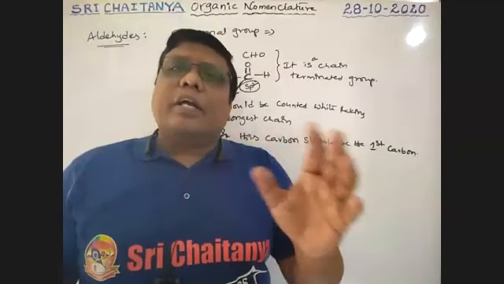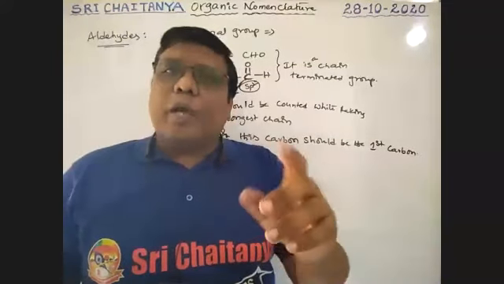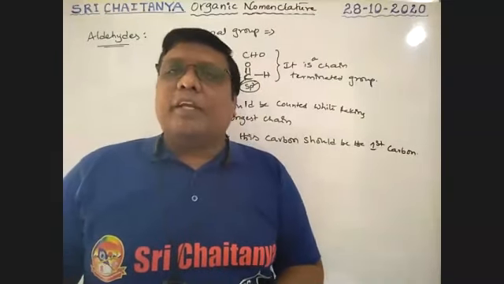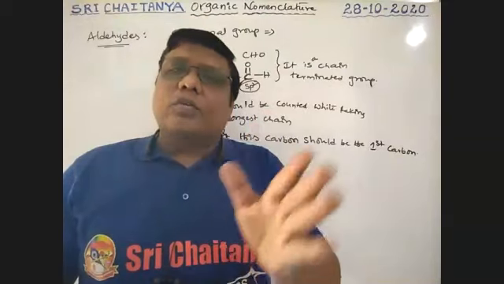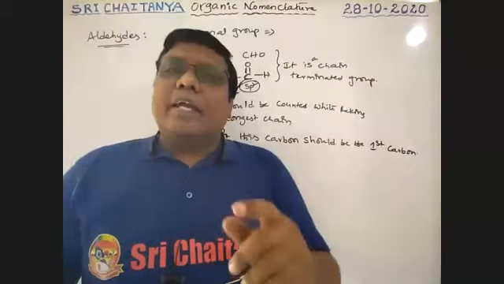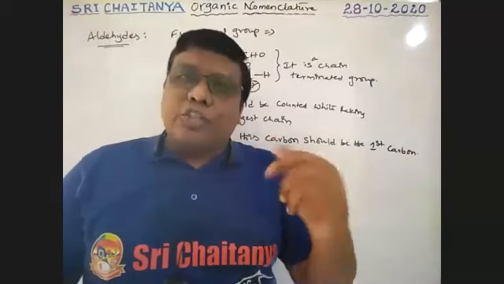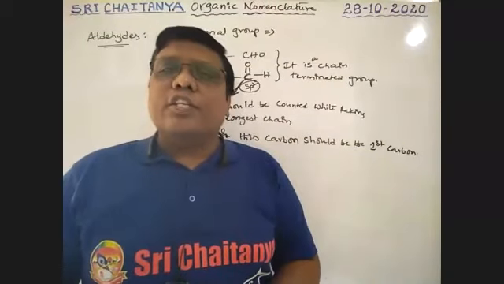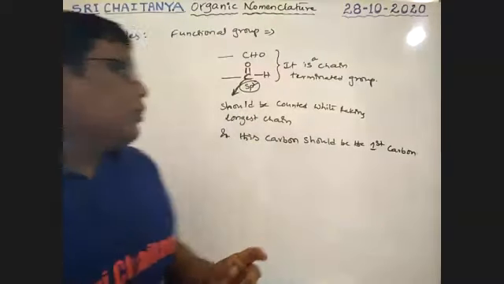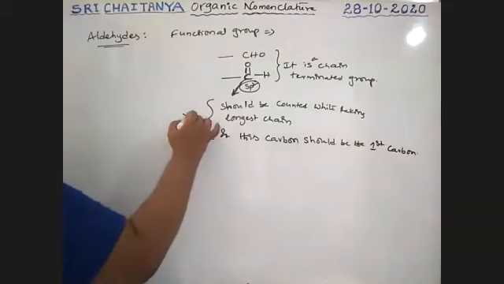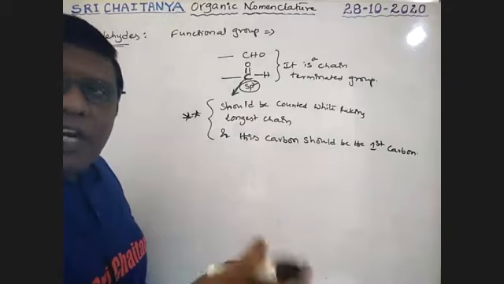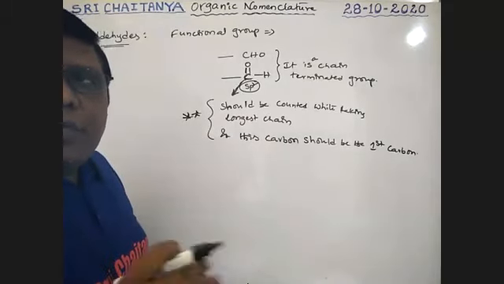If a functional group having carbon is a chain terminating group, that carbon is also included in the longest chain, and that carbon should be the first carbon. By taking that carbon as the first carbon, you can choose your longest chain. It is very, very important. The most important point, boys: that carbon is included in the longest chain, and it should be the first carbon.